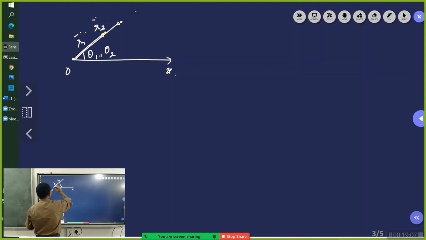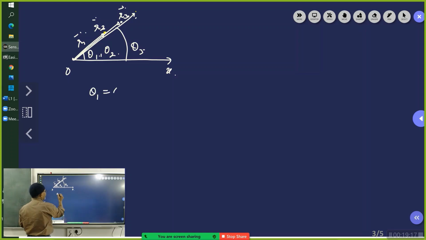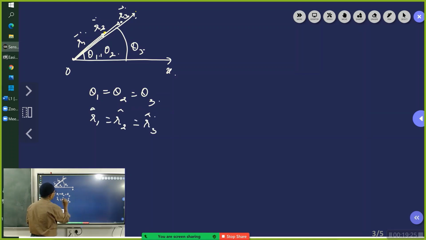When the particle is here, it is going to be R3 bar, and this angle is going to be theta 3. But what we find here is that theta 1 is equal to theta 2 is equal to theta 3, and R1 cap is equal to R2 cap is equal to R3 cap.